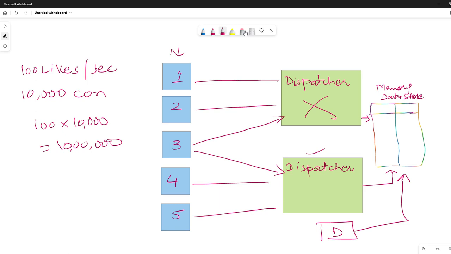So with this structure, we are able to handle 1 million likes per second.